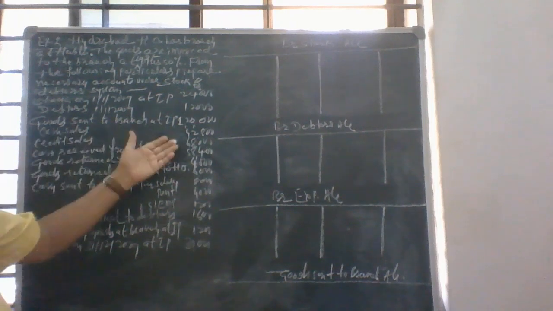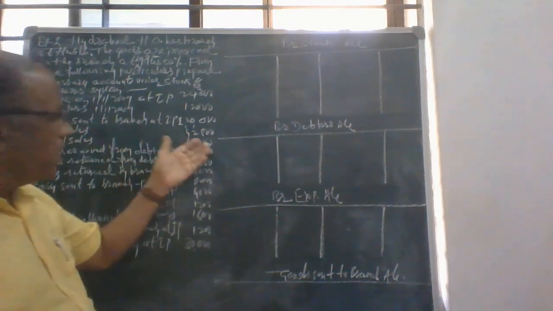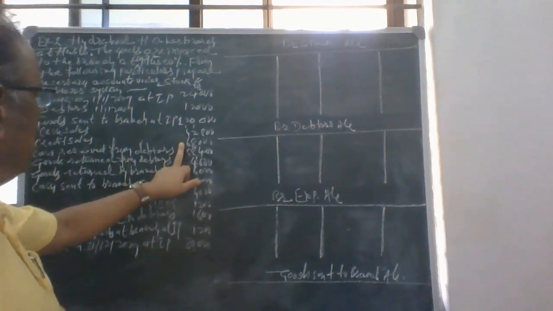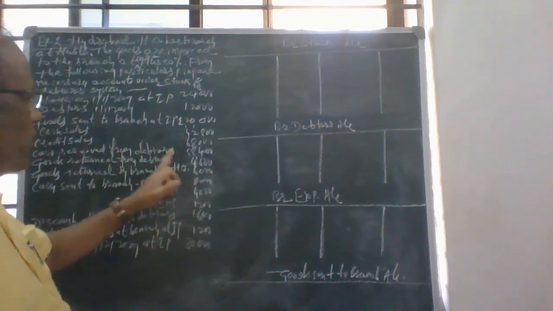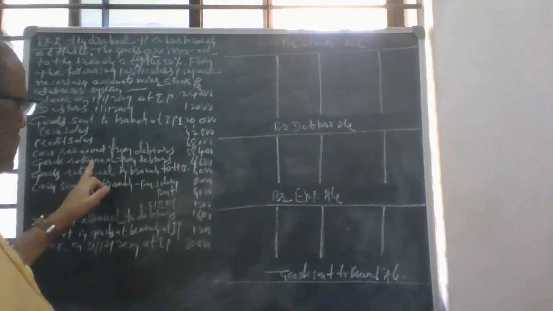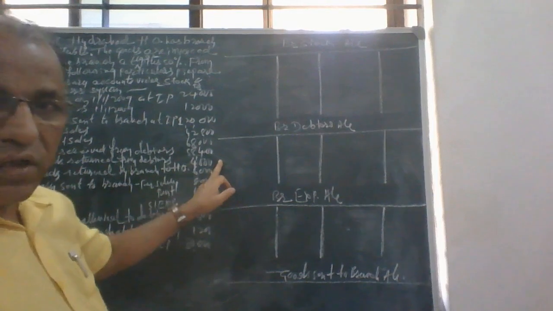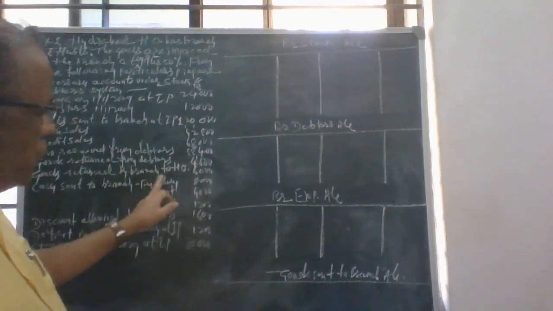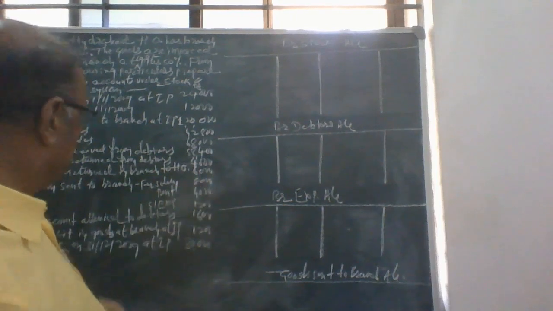Cash sales 42,800. Credit sales 68,000. Cash received from debtors 58,400. Goods returned from debtors 4,000. Then goods returned by branch to HO 6,000.